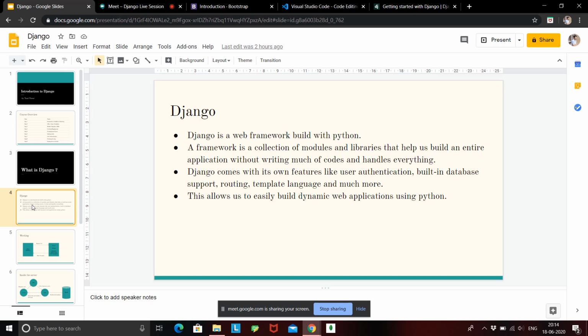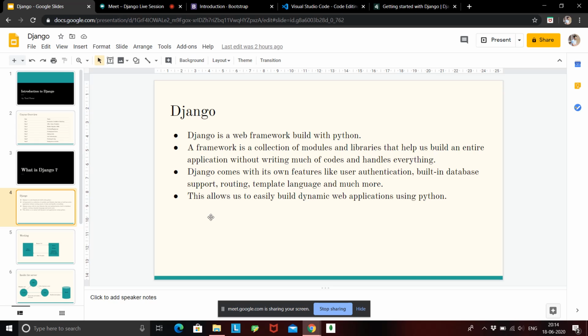Django comes with its own features like user authentication, built-in database support, routing, template language, and much more. So we don't have to handle users ourselves. Django will do user authentication for you. It also has built-in database support. That means you don't have to link up with Firebase or PostgreSQL, such third-party databases. It has its own database system where you can store anything. Then again, routing is handled and all templates are also handled by Django.